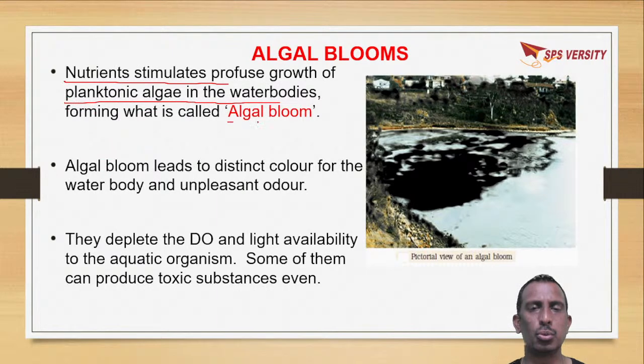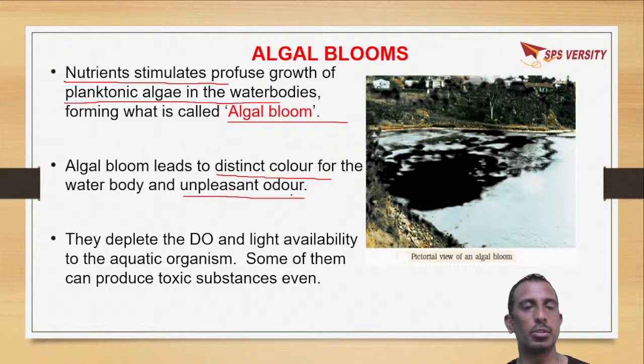So which leads to algal blooms, like what you are seeing in the picture, the profuse growth of algae. Due to this, the color of the water body will change. There is a distinct color in the water and an unpleasant odor. And as there is a profuse growth of algal blooms, there is a depletion of dissolved oxygen.